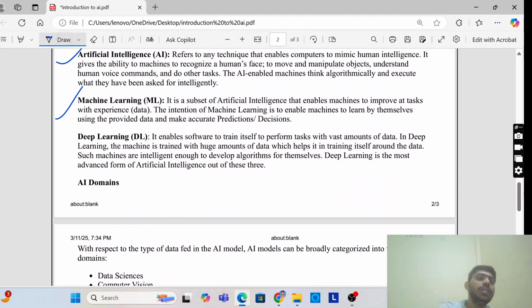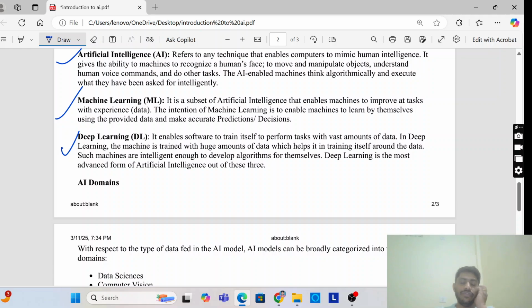Then come to deep learning. It is also a subset of AI. Deep learning enables software to train itself to perform tasks with a vast amount of data. For machine learning, a little amount of data is required. For deep learning, they need a vast amount of data.